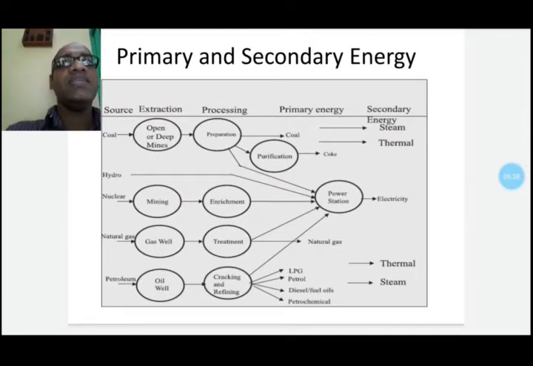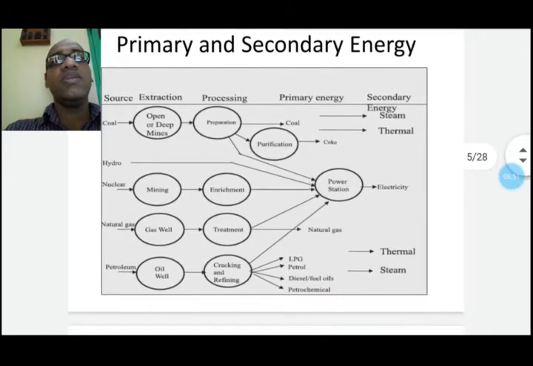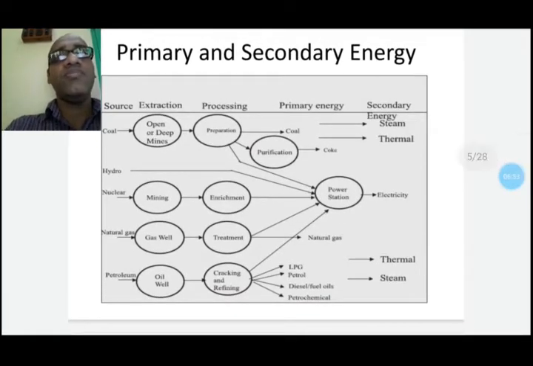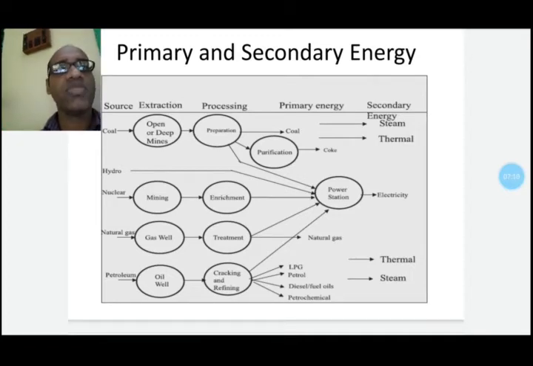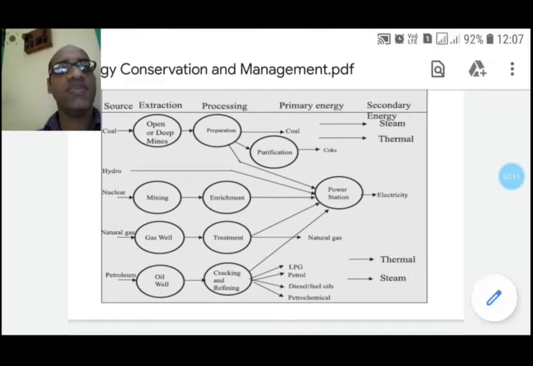Common primary energy sources are, as discussed, coal, oil, natural gas, etc. Other primary energy available includes nuclear energy from radioactive substances, thermal energy stored in the Earth's interior, and potential energy due to the Earth's gravity. The major primary and secondary energy sources are shown in this figure.